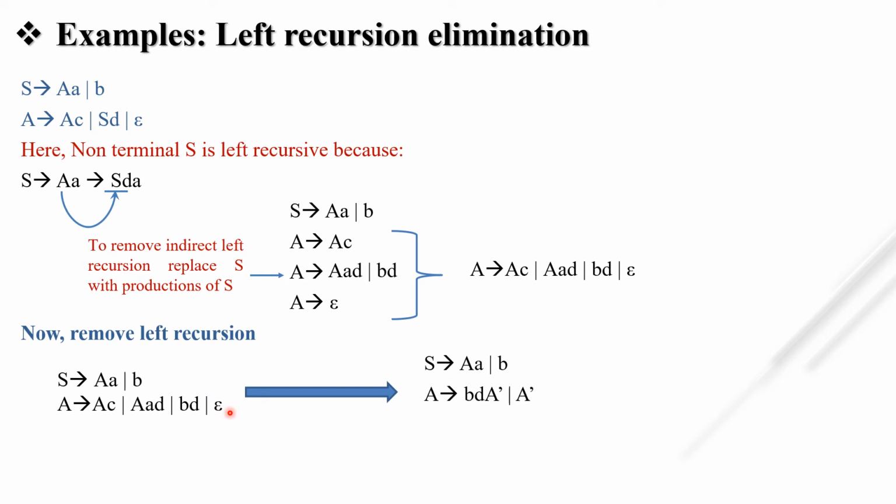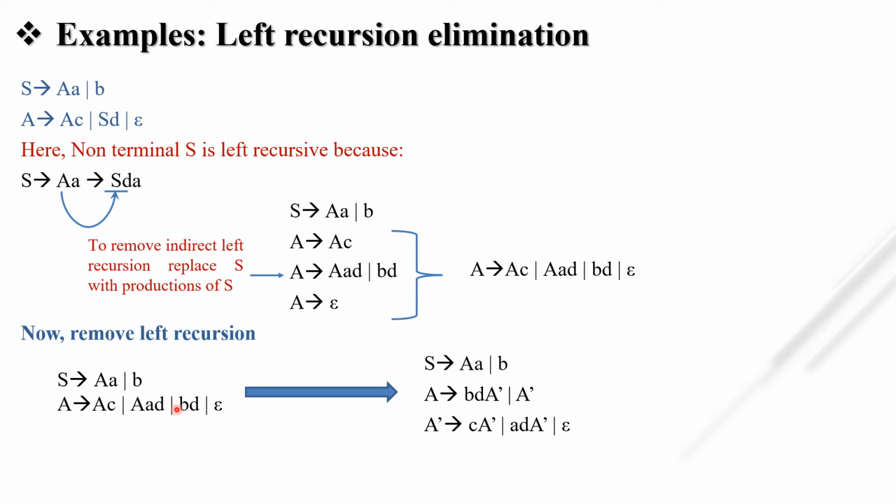So BD A dash, this is our beta. This A dash will be there according to the rule, and this is null A dash. That's why we simply put A dash. What is our alpha? Apart from A, all is our alpha. This C is also our alpha and AD is also our alpha. So first we write for this alternative: A dash tends to alpha A dash. So A dash tends to C A dash. And here A dash tends to, next one is AD A dash.